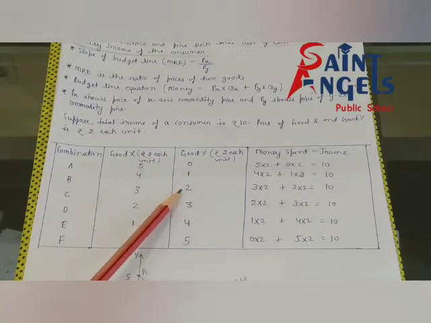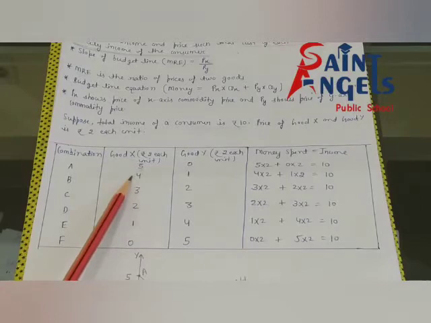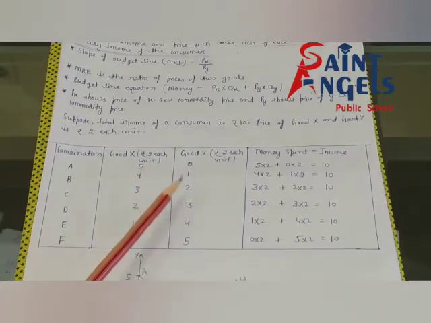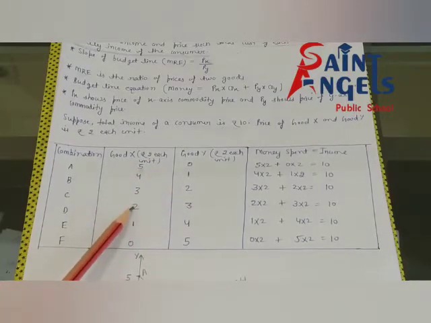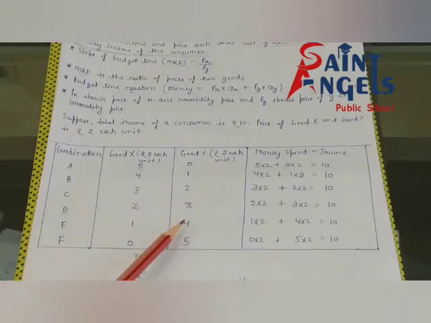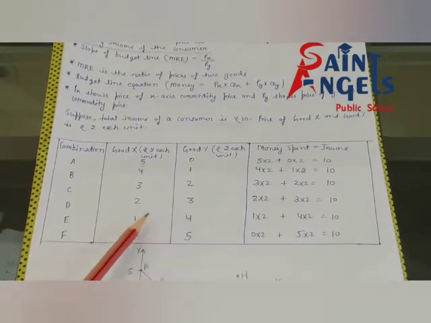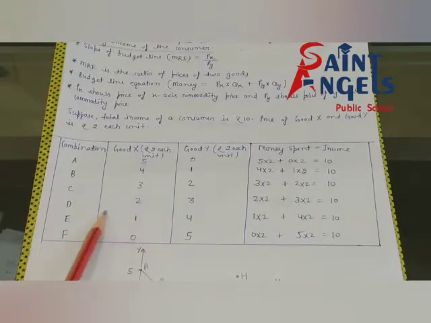Then, suppose the consumer is purchasing 2 units of good Y, then the consumer can purchase 3 units of good X. Then 3 units of good Y means the consumer can purchase 2 units of good X. Suppose the consumer is purchasing 4 units of good Y, then the consumer can purchase 1 unit of good X.